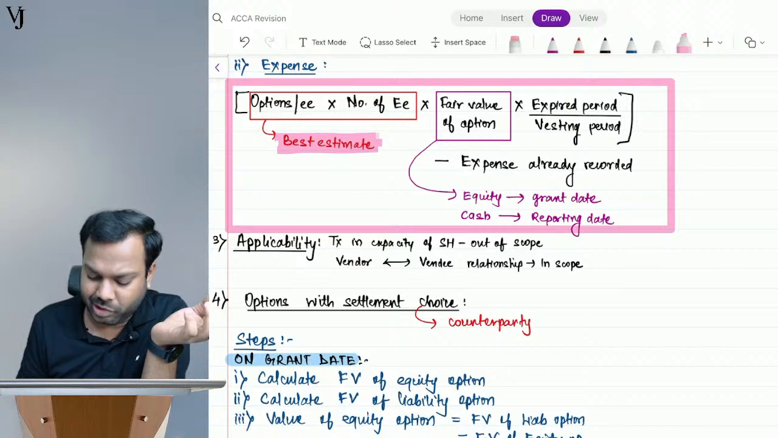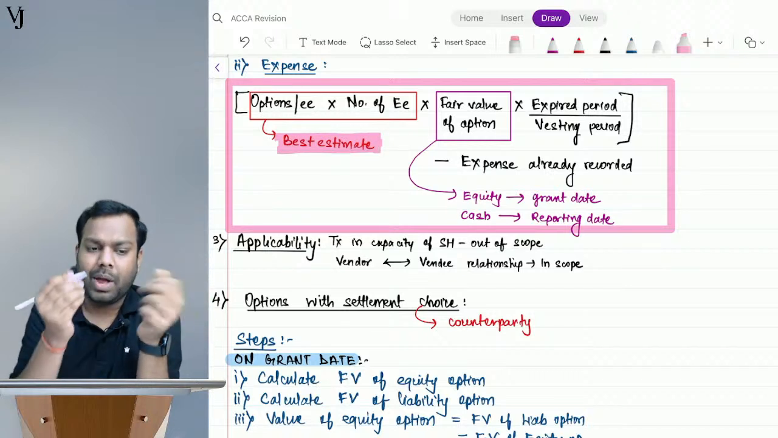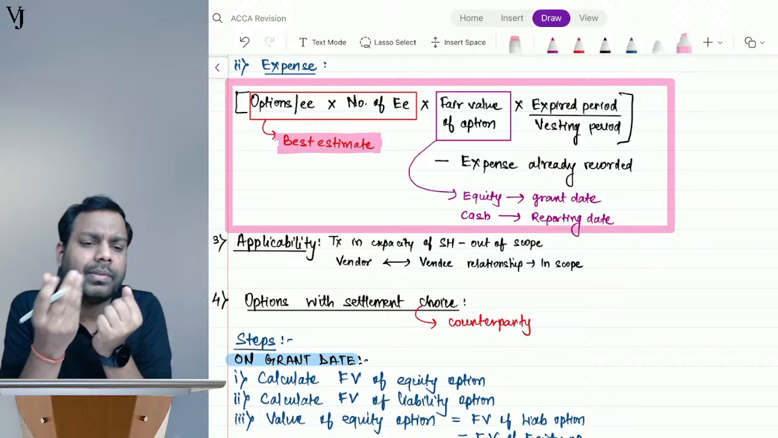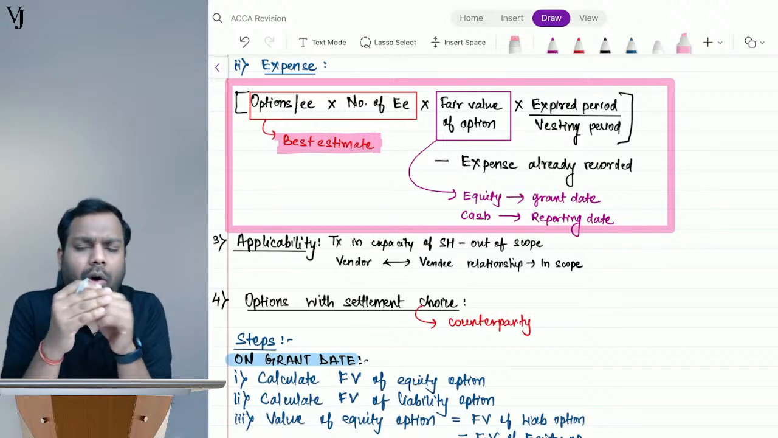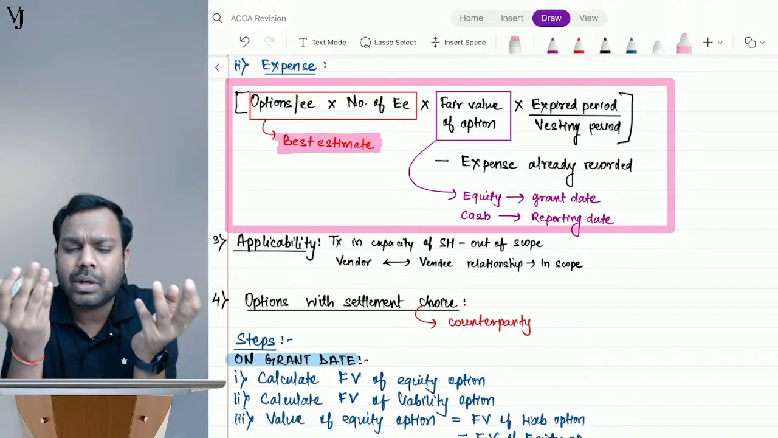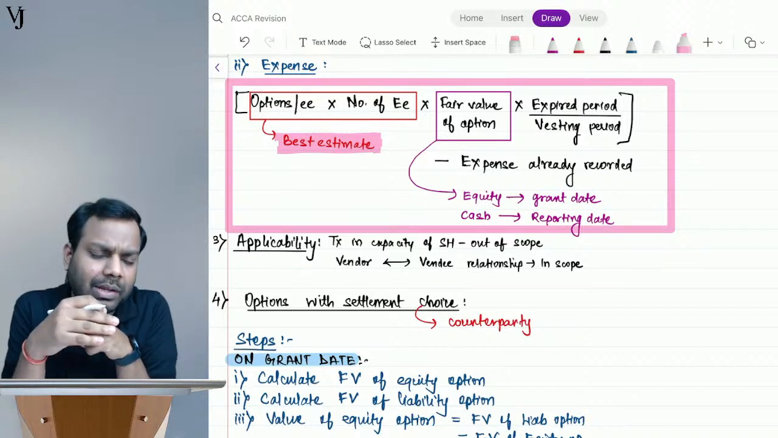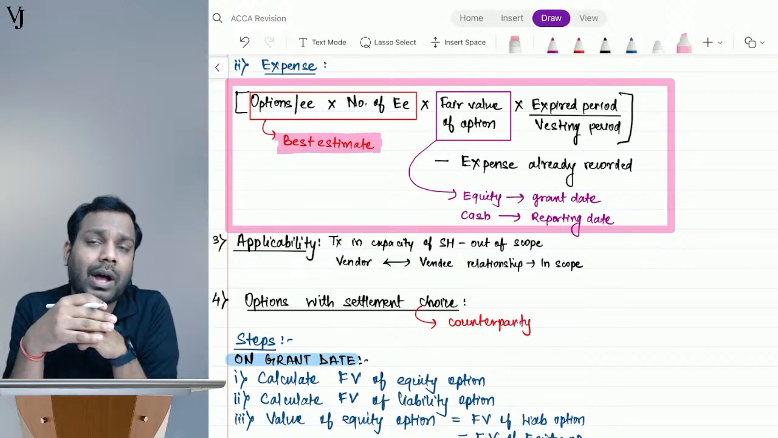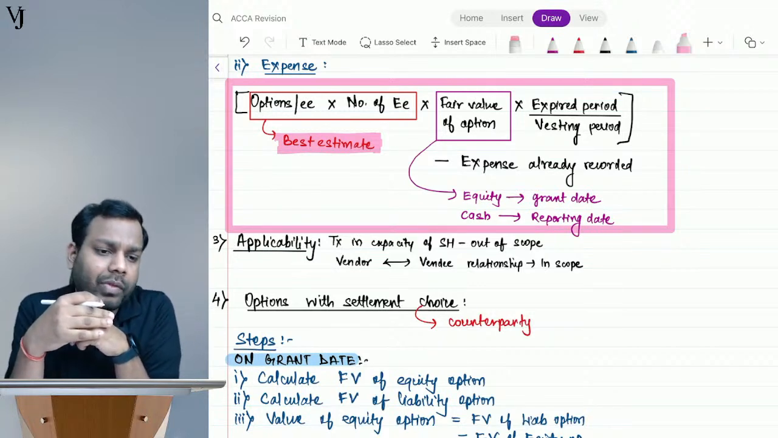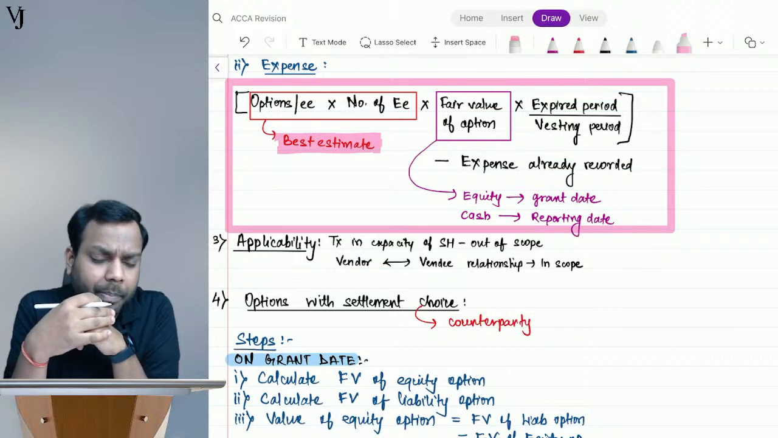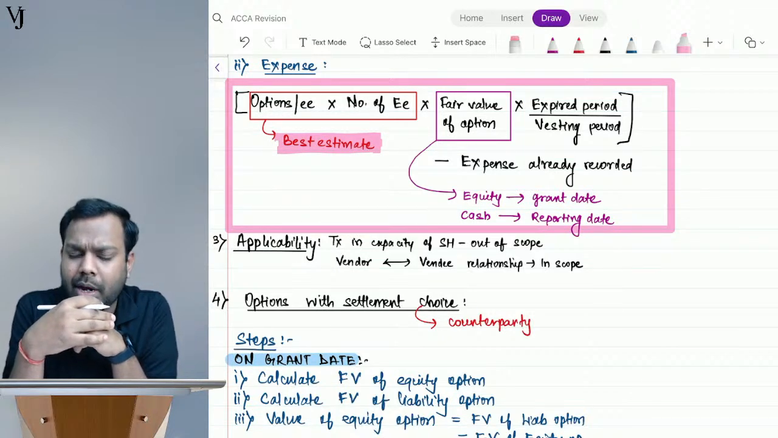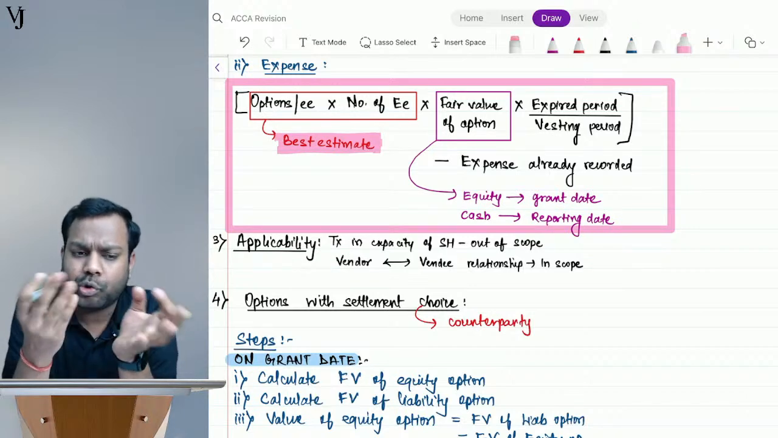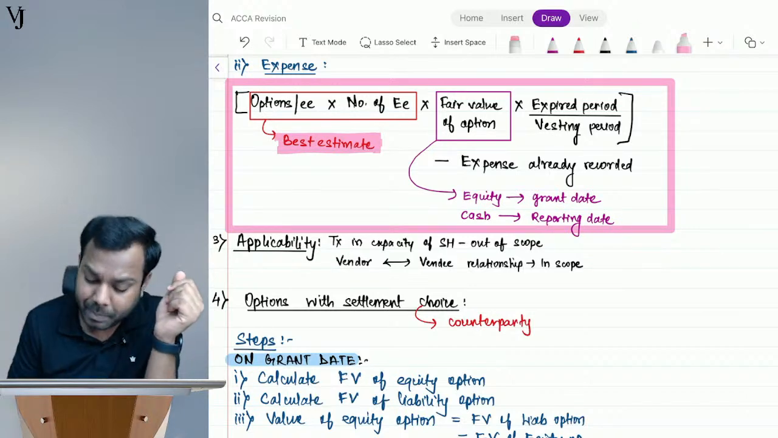Why best estimate? Because it might be the case that the employees might resign during the year, or employees might not satisfy the performance conditions, or we can say the vesting conditions, or it might be the case that the employees are not on the payroll of the company on the date when the shares are supposed to vest. Okay, so take best estimate.